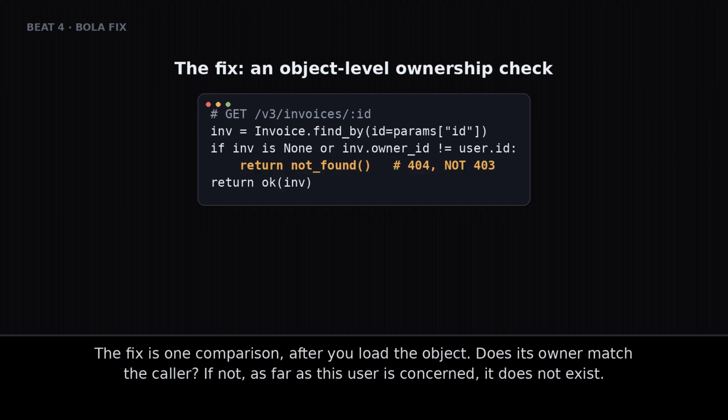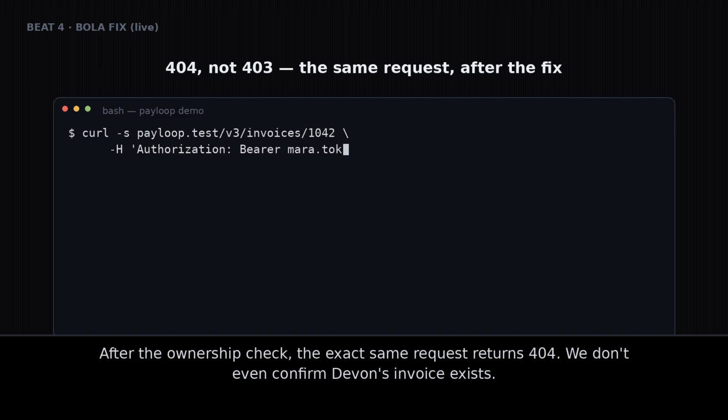The fix is one comparison after you load the object. Does its owner match the caller? If not, as far as this user is concerned, it does not exist. After the ownership check, the exact same request returns 404. We don't even confirm Devin's invoice exists.